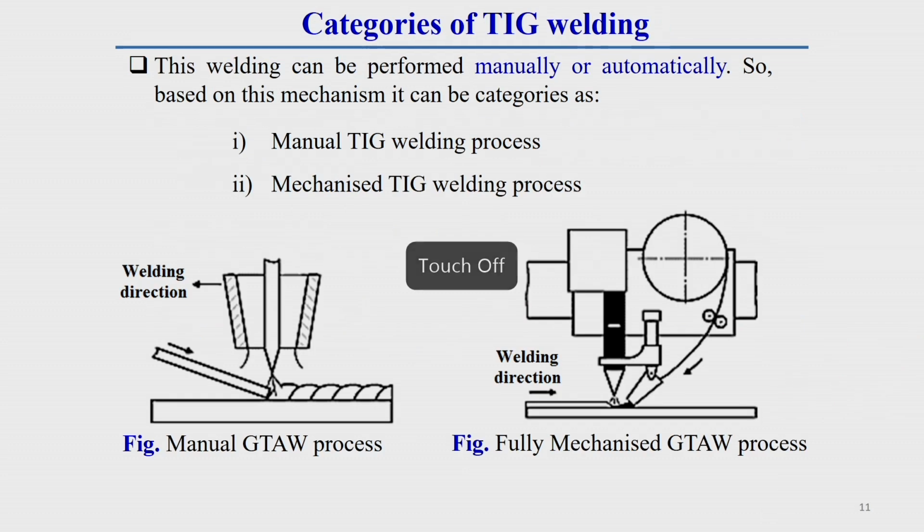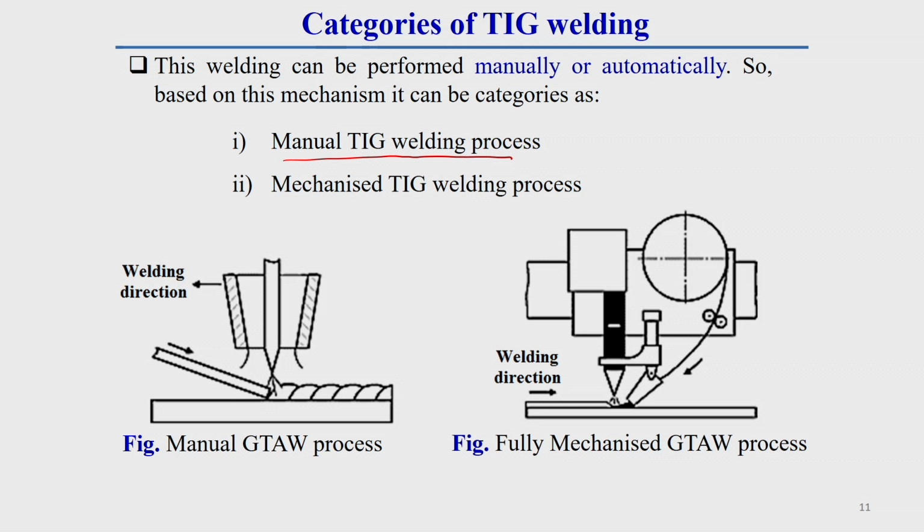Now, these are the categories of the TIG welding process. Now we will discuss the different categories of the TIG welding process. Generally, TIG welding can be done manually or it can be mechanized also. That is why, depending upon this mechanism, it can be categorized into two different categories. One is called the manual TIG welding process, which I have already discussed during the categories of different welding processes.